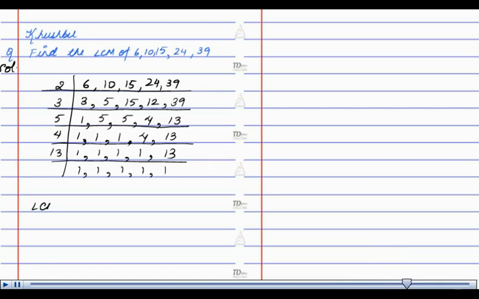So, the required LCM comes out to be 2 into 3 into 5 into 4 into 13, that is 1560. This is the required solution.